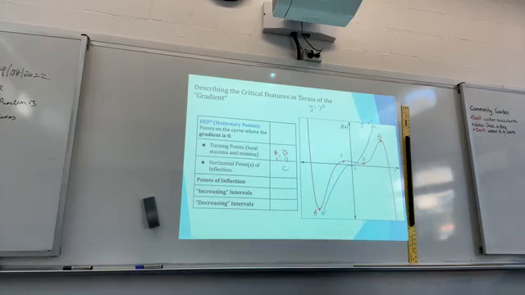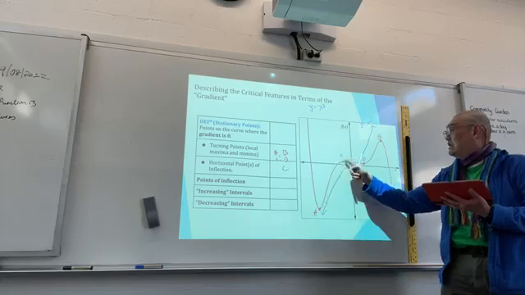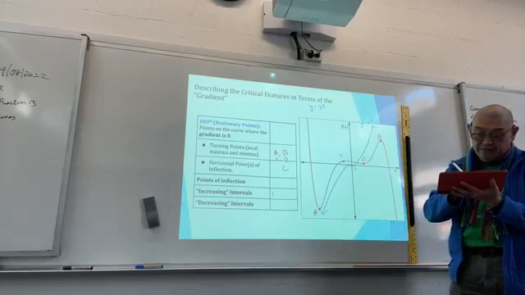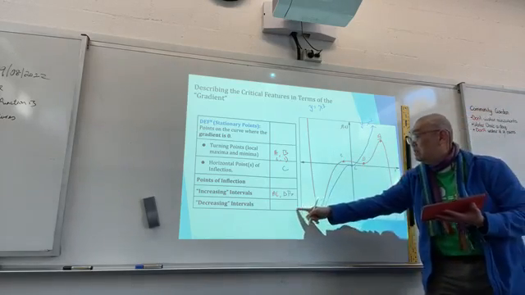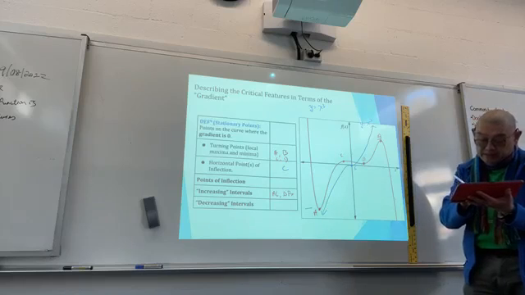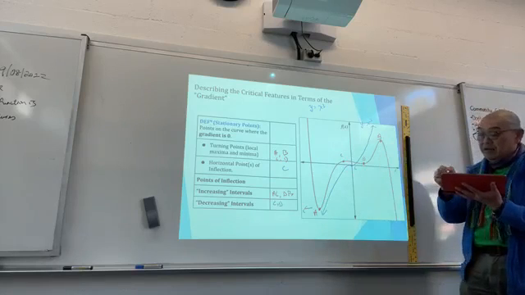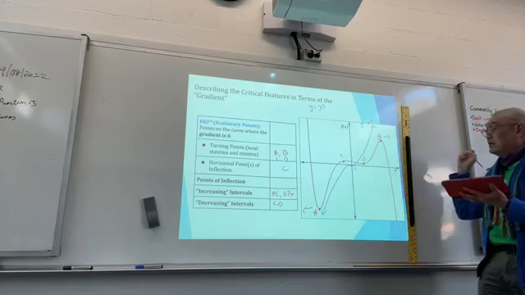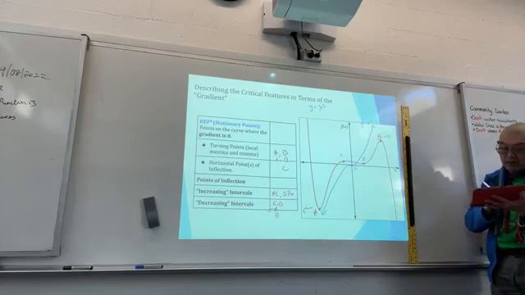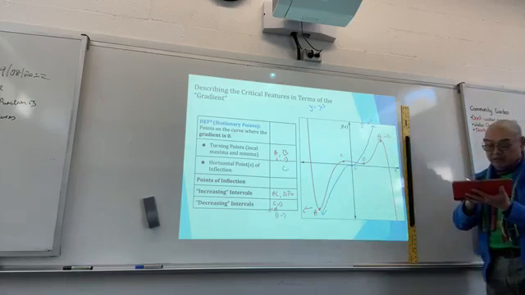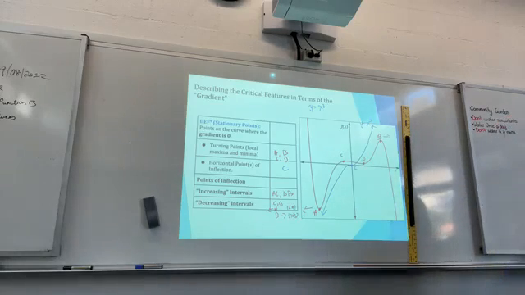You can see that between A and C, that's increasing. The intervals between A and C, and D and B, are increasing intervals: AC, DB. Decreasing from here onwards. That's decreasing, and here, C and D, and from B to infinity, that is decreasing. So A that way, and B that way. Those intervals, less than A and greater than B, are all decreasing intervals.